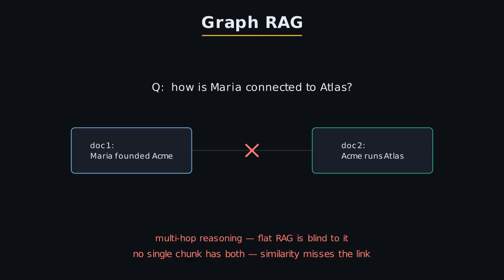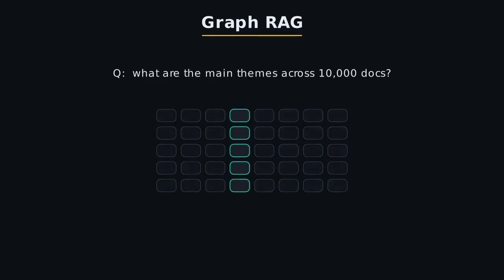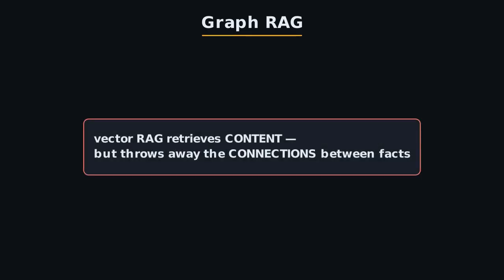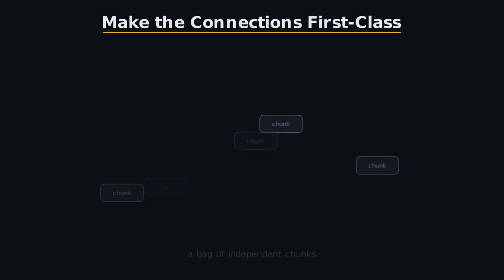Now ask a bigger question: what are the main themes across all 10,000 documents? The top 5 chunks can't possibly summarize a whole corpus. The root cause is the same in both cases. Vector RAG retrieves content, but it throws away the connections between facts. GraphRag fixes this by making those connections first class.